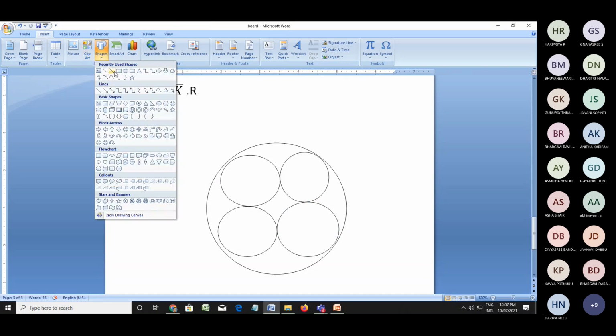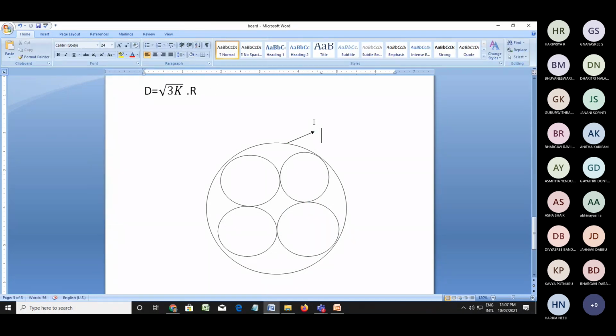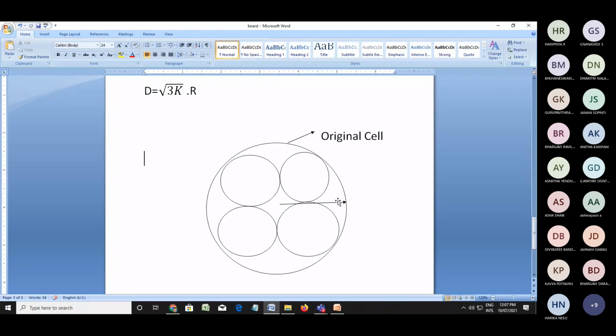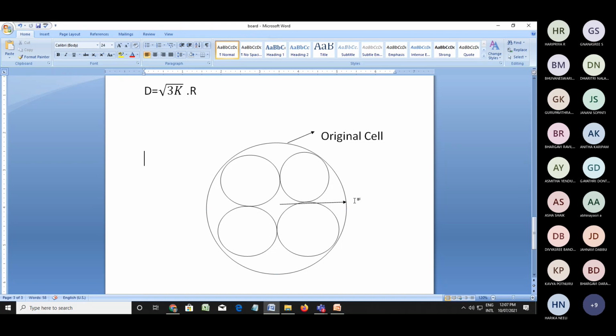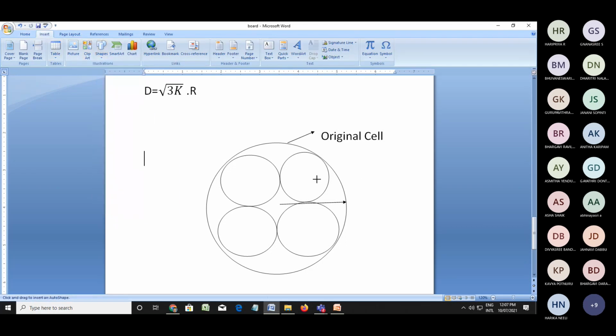Here, this is the original cell, whose radius is capital R. Now this can be divided, split into 4 cells. The radius of the cell is decreased.